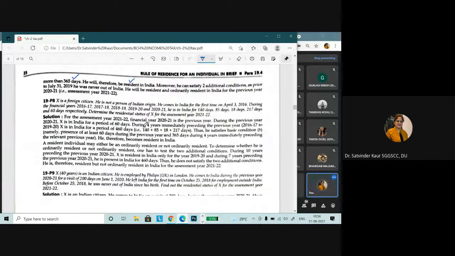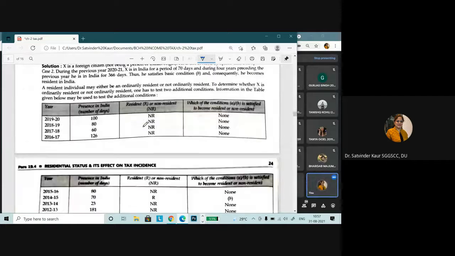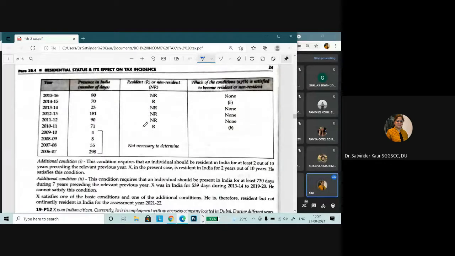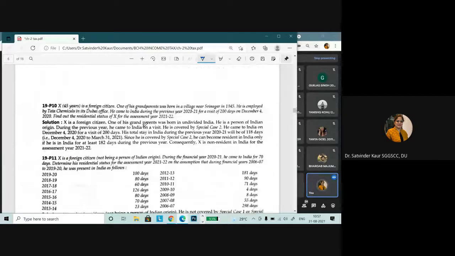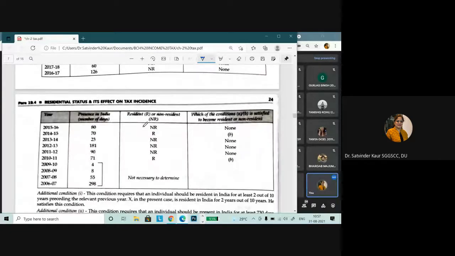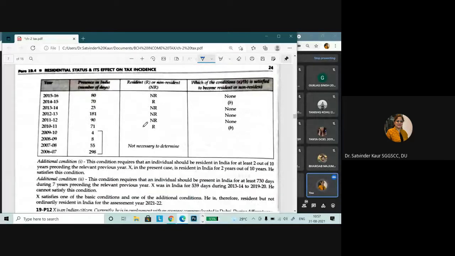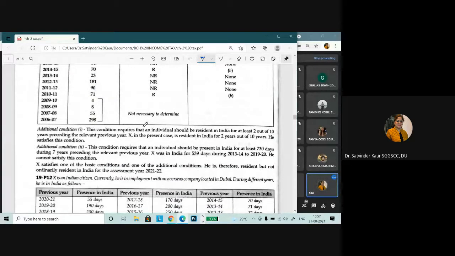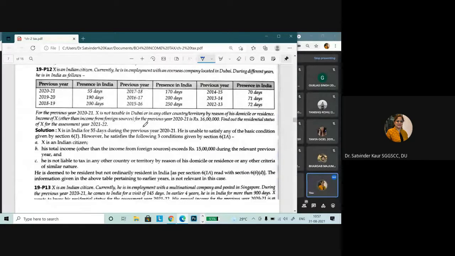Okay. Now let's go to the determination of residential status. I hope the remaining problems which I have shared with you, problem number 9, 10, 11, and 12, you were able to solve. If there is any confusion or you want any particular problem explained or discussed, we can discuss after completing this particular chapter. We will be keeping a revision or discussion class for the same.